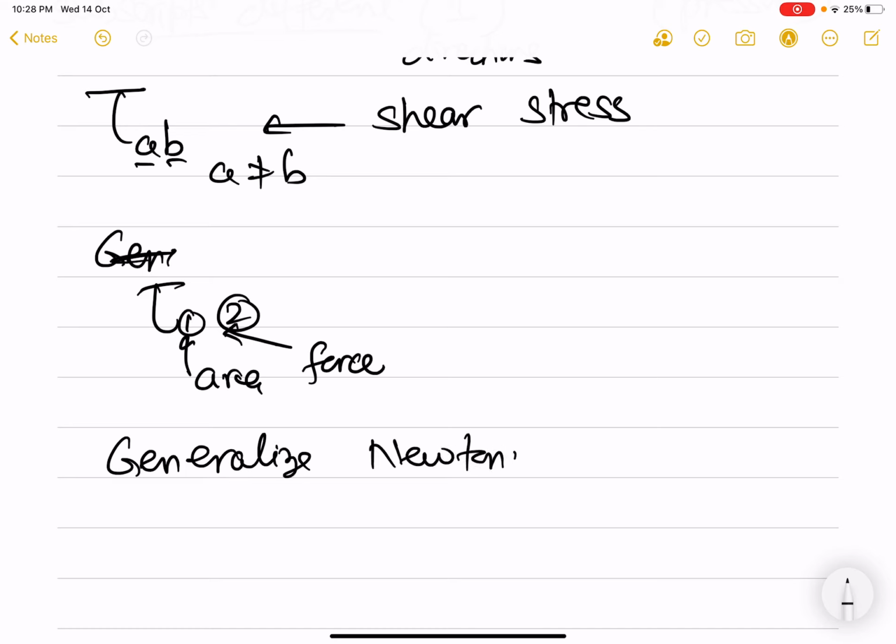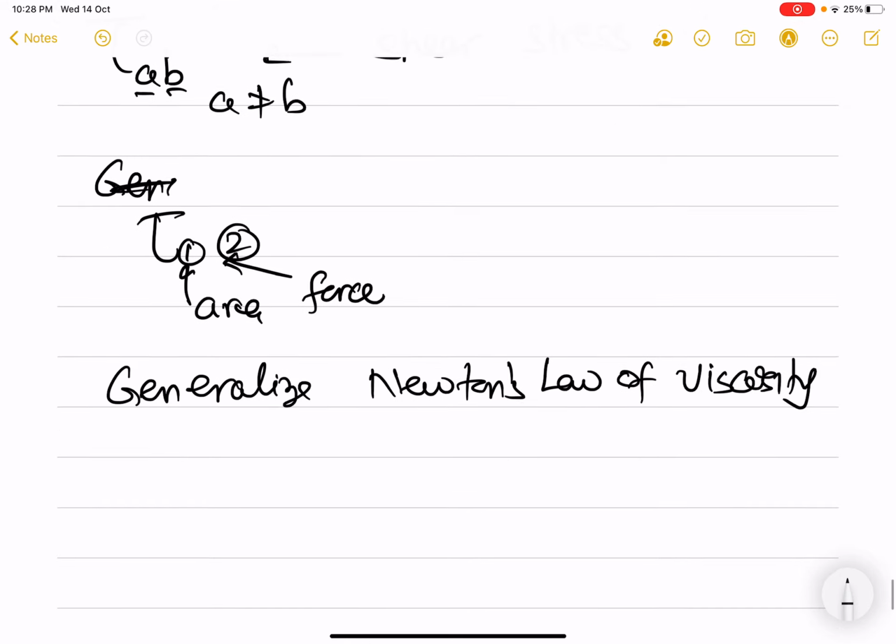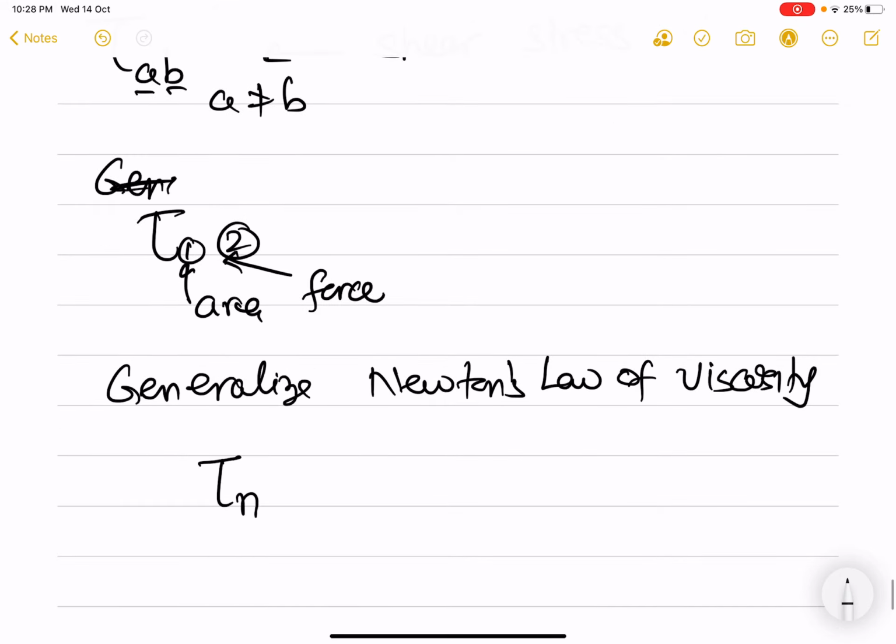So therefore we can generalize Newton's law of viscosity as tau nt is equal to mu times dvt by dxn.